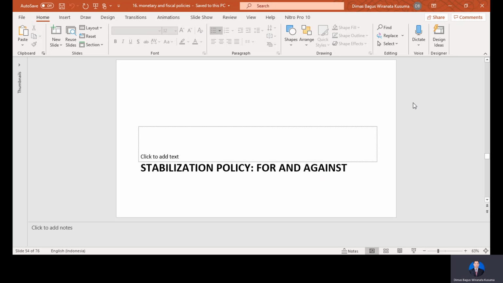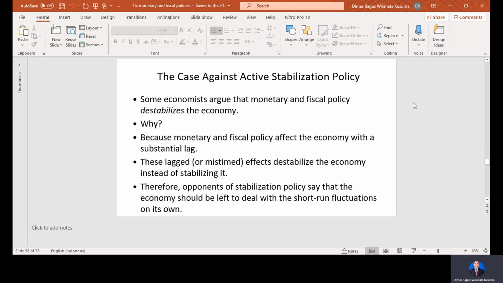I think that's all in terms of the fiscal policy.